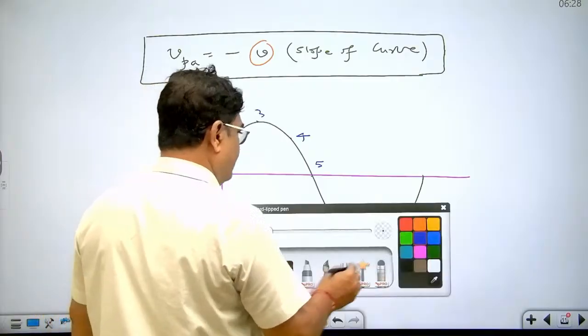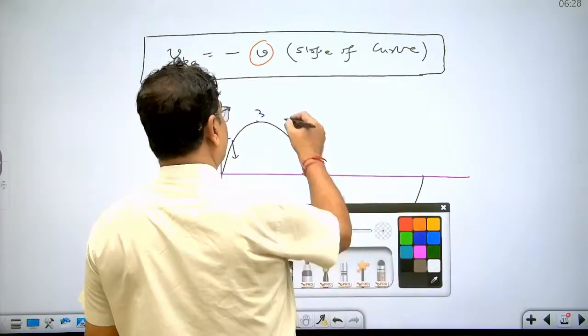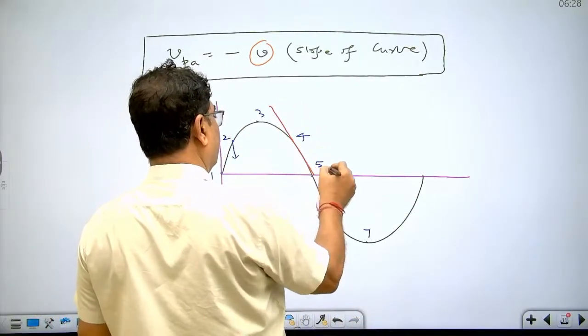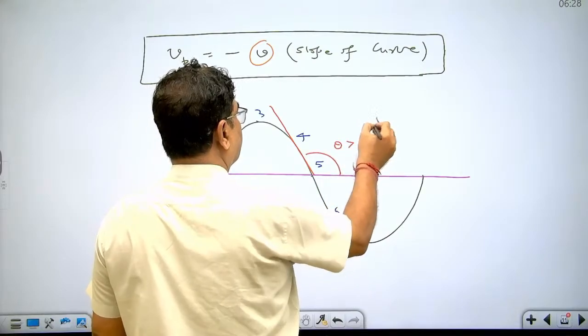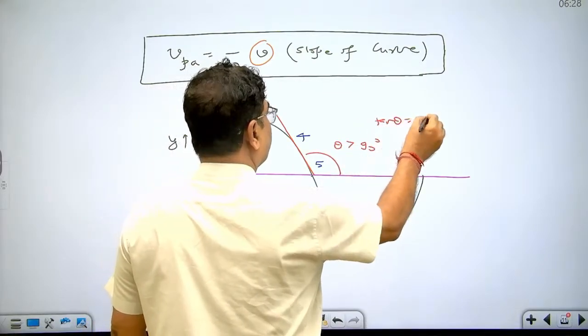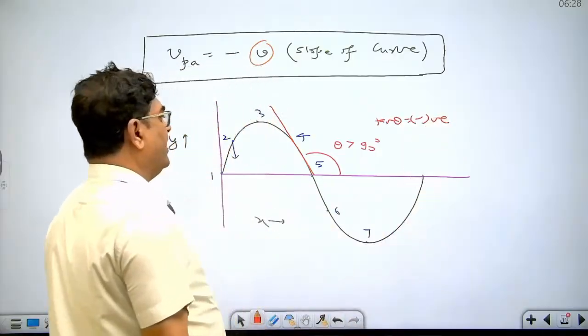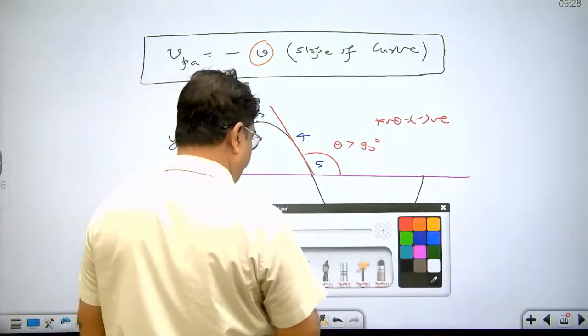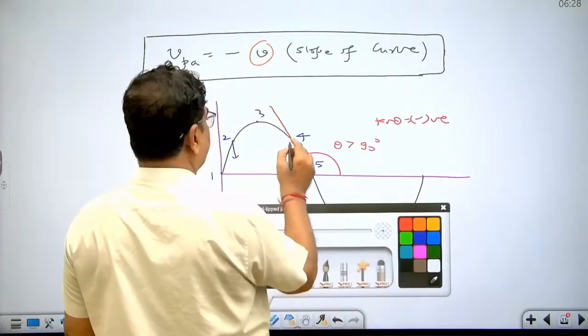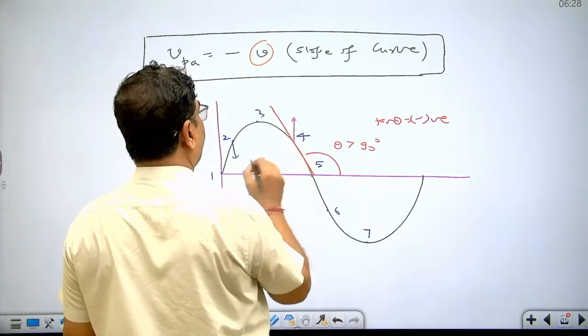Why is it negative? Here theta is more than 90 degree, so tan theta is negative. So at point number 4 slope is negative, so particle speed is positive. So point number 4 will be vibrating like this.